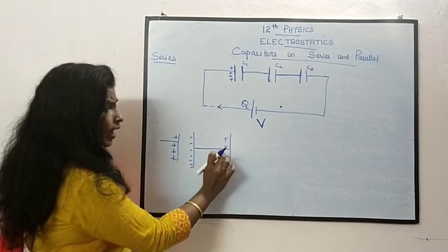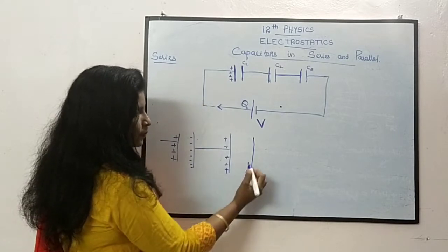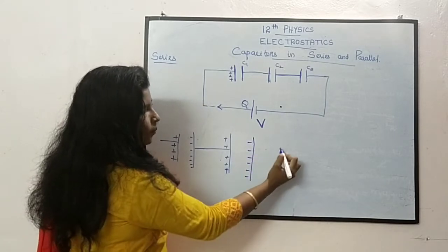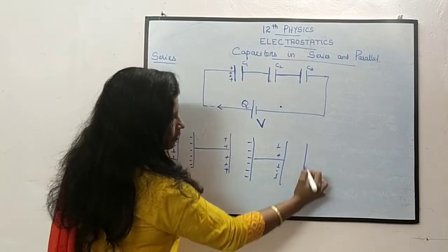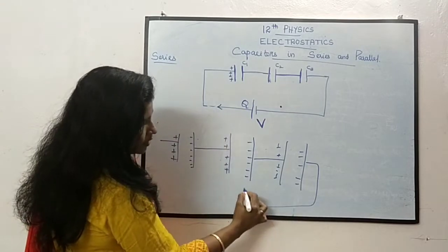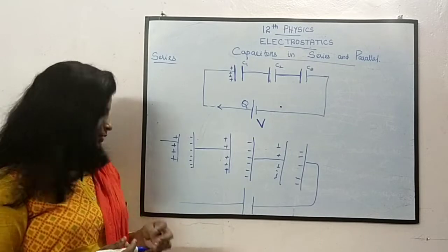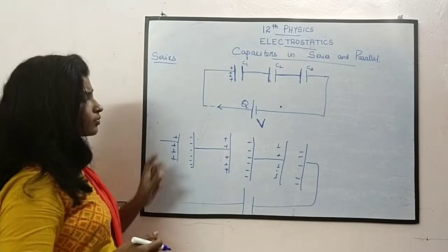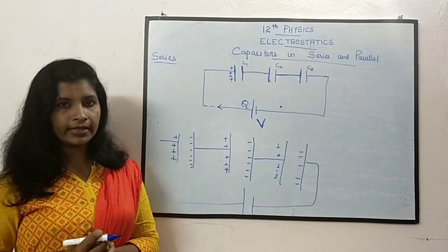Similarly, now it becomes positive, and I bring another plate over here. What happens? Negatives will come here, and positives will get repelled over here. Then again, here also negatives will come and positives will go to the battery. This is what happens when we connect the capacitors like this.